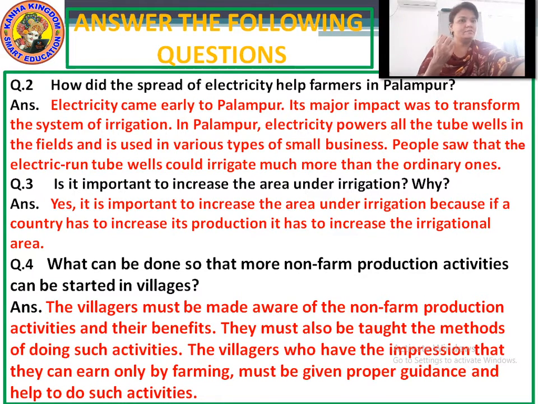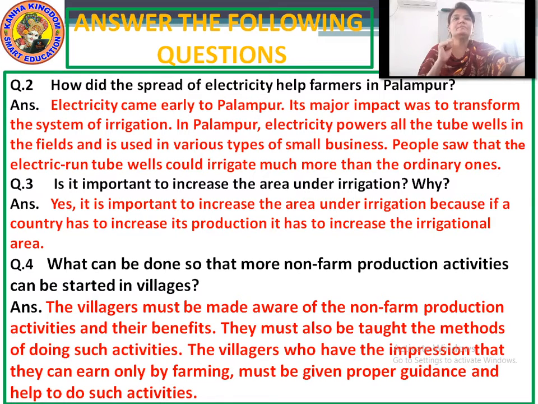In those non-agricultural activities also, electricity was used. People saw that the electric run tube wells could irrigate much more than the ordinary ones. When the farmers started using the tube wells with the help of electricity, they found that the tube wells run by electricity could irrigate much better than the ordinary ones.